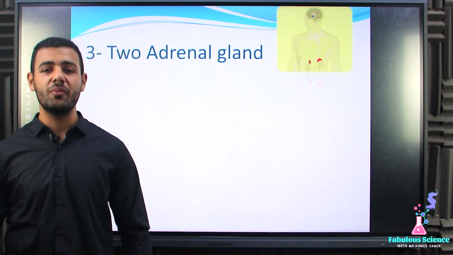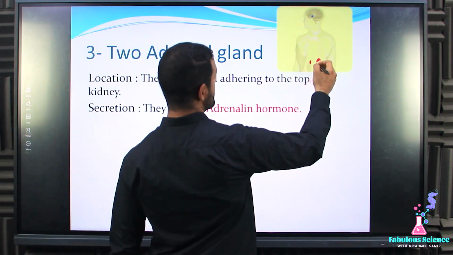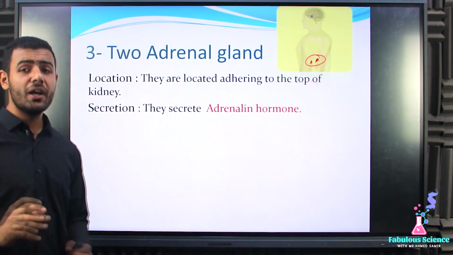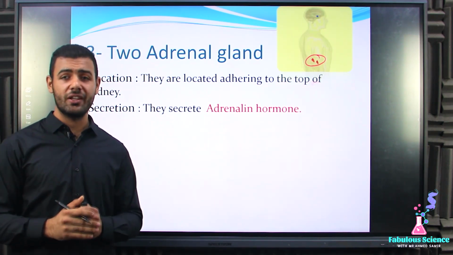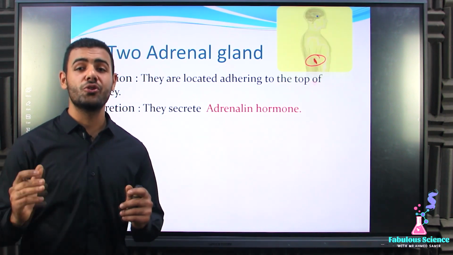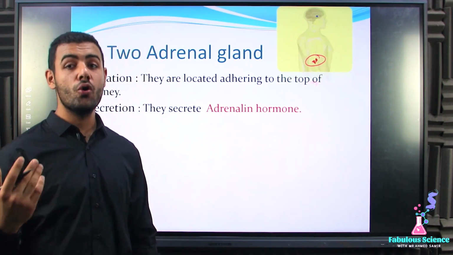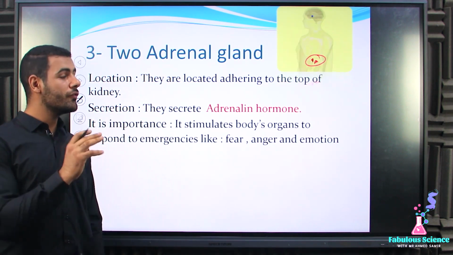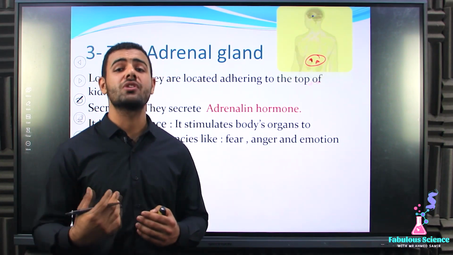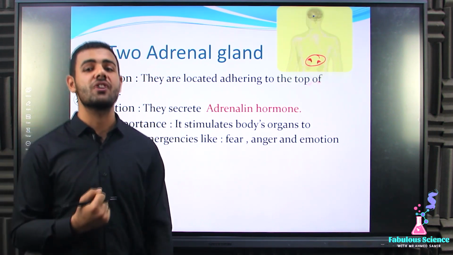Great. And its secretion. Actually, the two adrenal glands secrete a very famous hormone, which is known as adrenaline. Of course, you heard about adrenaline before. So, here's the location of the adrenal gland. Great. Let's talk about the importance of the adrenal hormone. Adrenaline plays an important role during what? During emergency cases, like fear or emotion or anger. So, if you are exposed to these emergencies, the adrenaline hormone will be secreted in a large amount. To what? To stimulate your body organs to respond to this emergency.